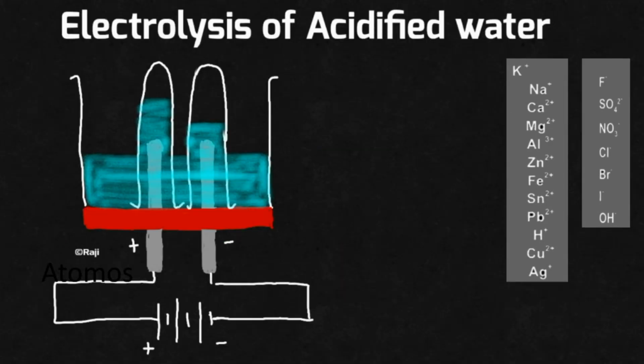Now see this one. What will be the product obtained at the cathode and at the anode when acidified water is electrolyzed using inert electrode? As it is inert electrode, it won't be participating in the electrolytic reaction. So immediately we will be writing the ions which are present inside the electrolyte. From water, H plus ion will be present, OH minus ion also will be present. As you are carrying out the electrolysis in presence of concentrated sulfuric acid, H plus ion from acid also will be present and some sulfate ion also will be present.